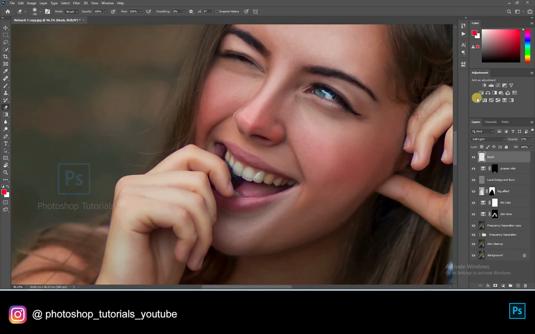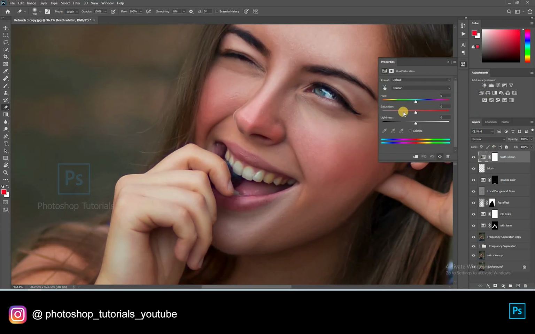Let's whiten the teeth. Open a new hues adjustment layer. Decrease the saturation as needed.